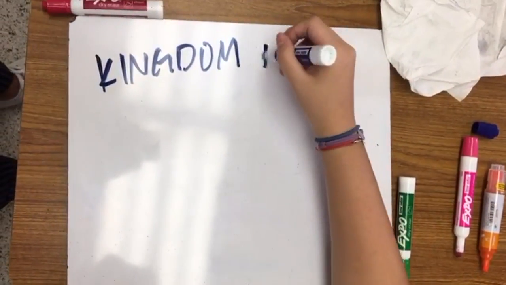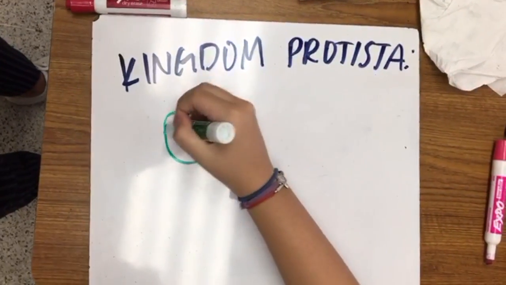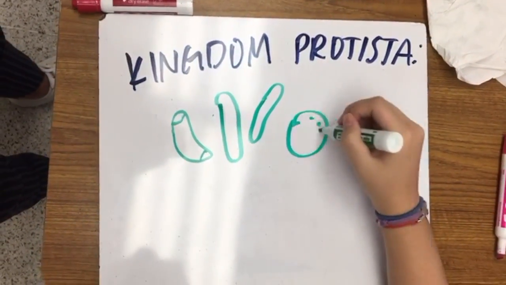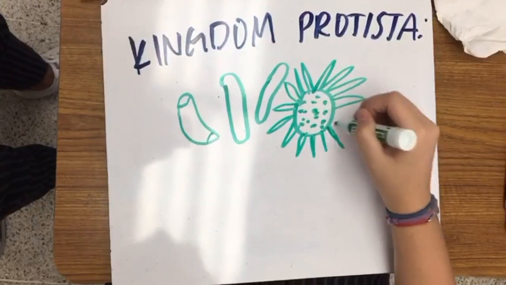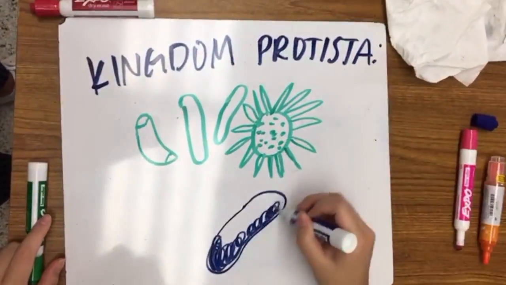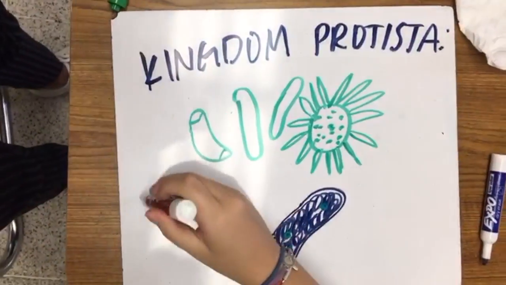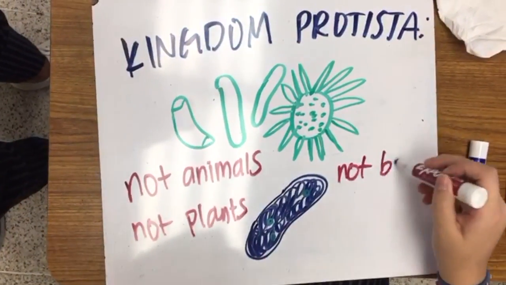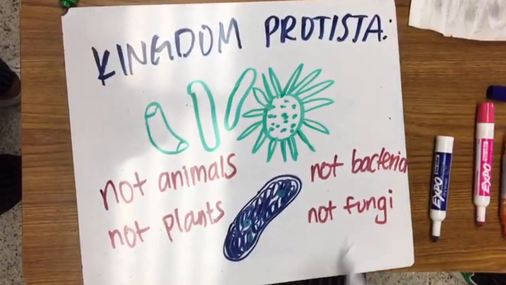Kingdom Protista. Members are so different from one another. Protista include all microscopic organisms that are not bacteria, not animals, not plants, not fungi. Most Protista are unicellular and have complex cells. Some examples are slime molds and algae.